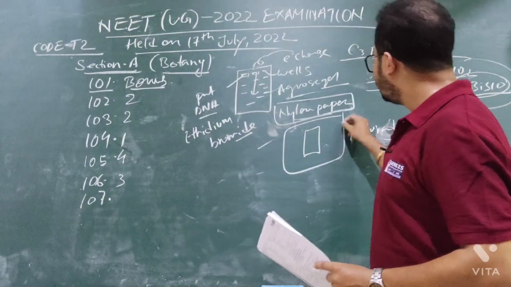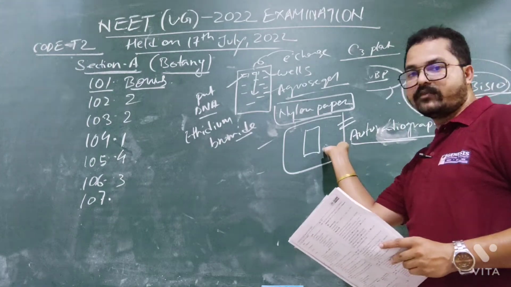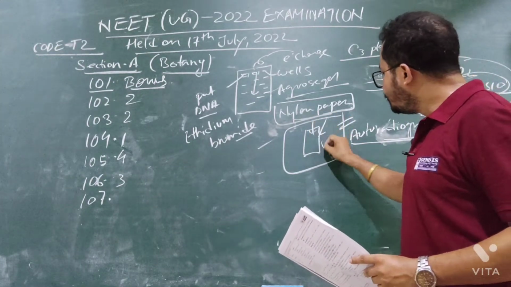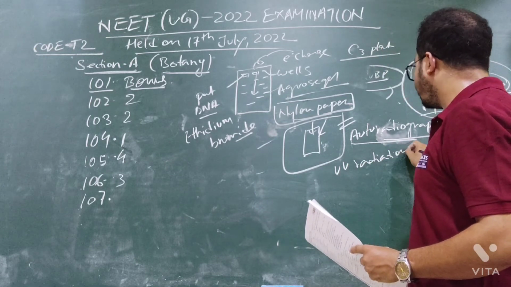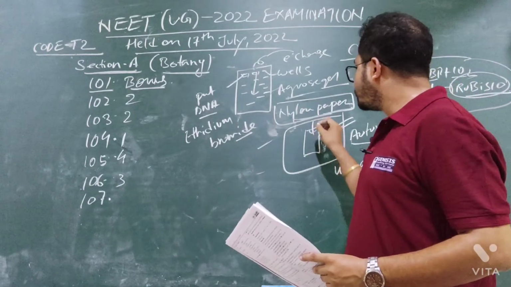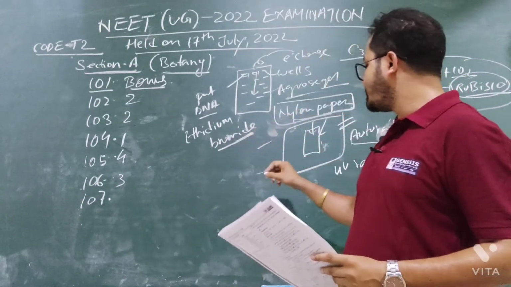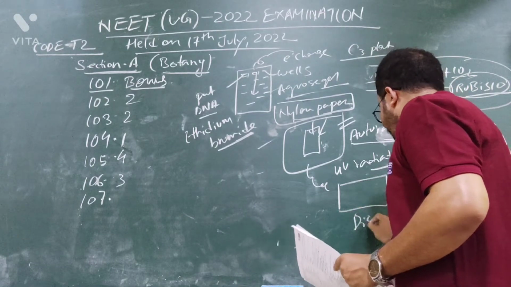Now when you pass it to autoradiography, when you keep it under the autoradiography machine, UV radiation will fall on the particular paper, the nitrocellulose paper. Are you getting my point? And when the UV radiation reacts with the ethidium bromide chemical, this autoradiography machine is connected to the computer display.